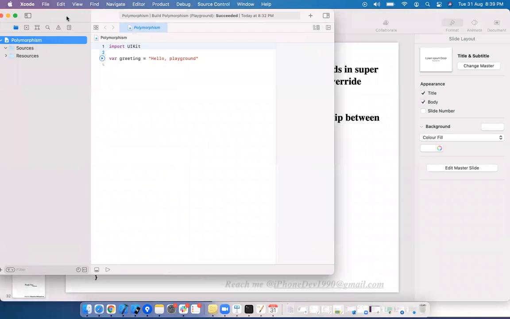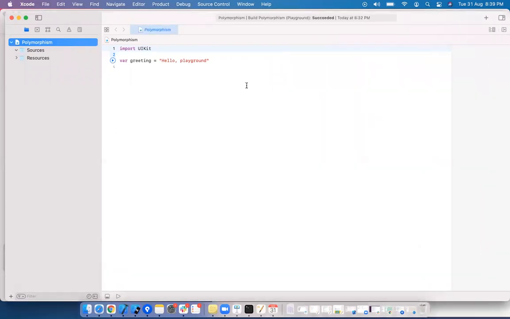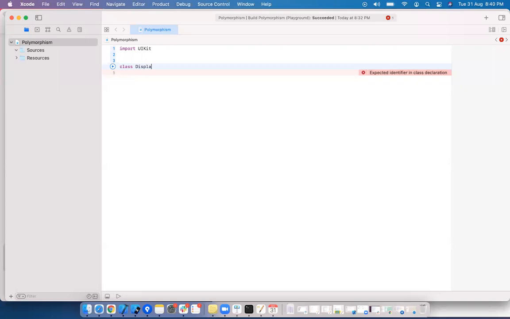I have taken a new playground. I'm going to create a class. Display board is my class name.